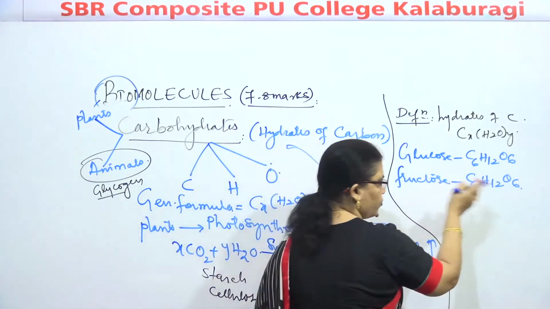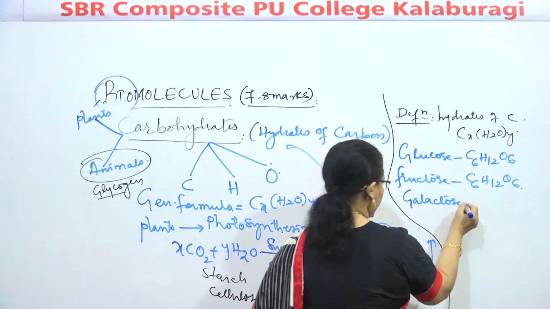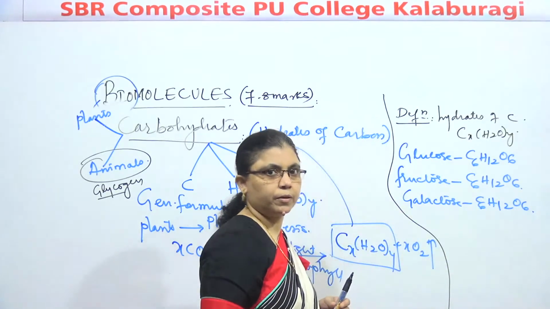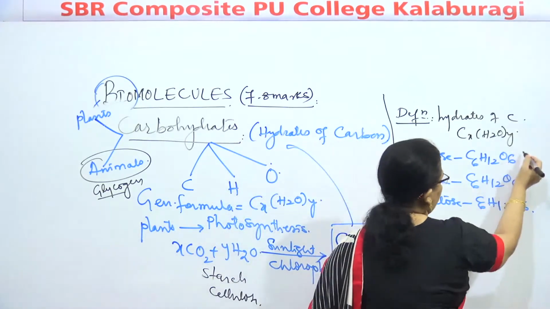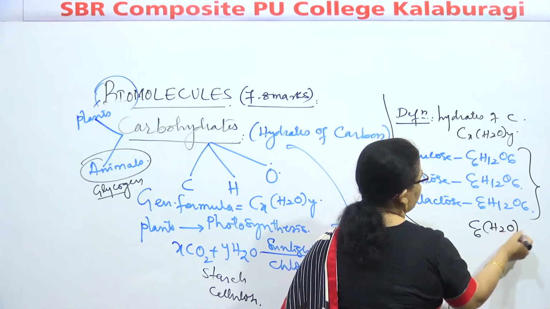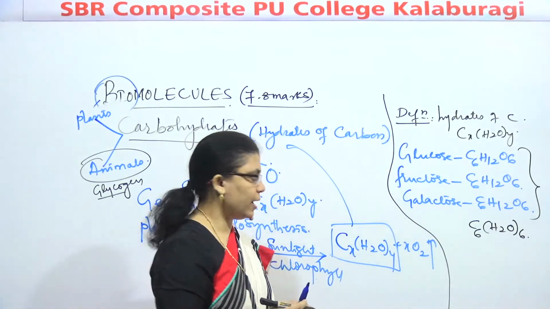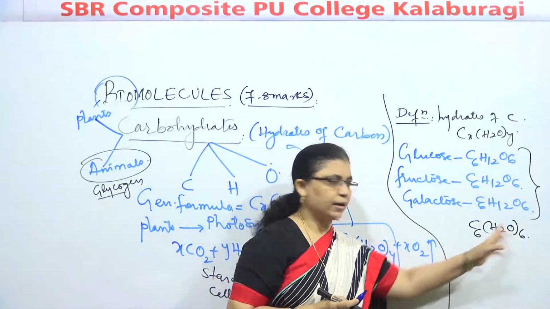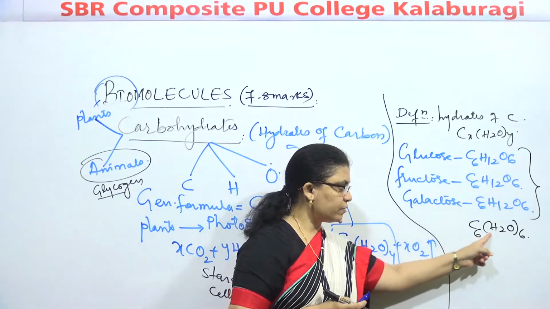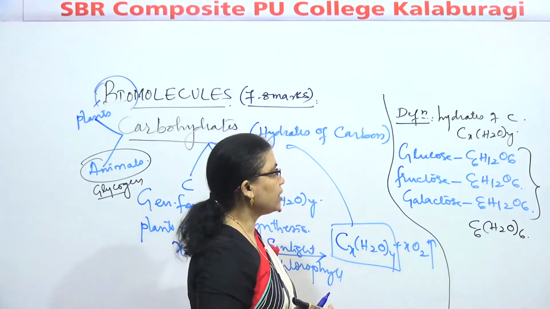What functional group will be different? That we'll see next. Galactose has the same molecular formula, C6H12O6. Altogether, you can observe that they obey the general formula Cx(H2O)y.